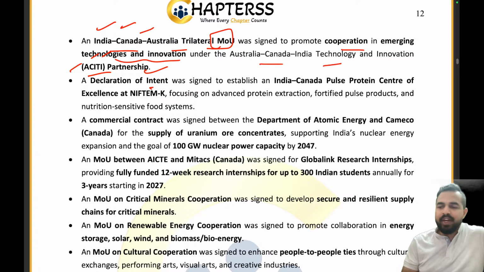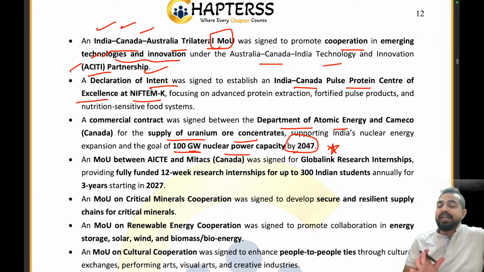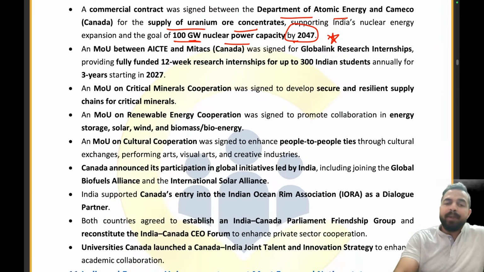The declaration of intent was signed to establish an India-Canada Pulse Protein Center of Excellence in NIFTM-K. A commercial contract was signed between the Department of Atomic Energy and Cameco for the supply of uranium ore concentrates, and they are basically targeting India's nuclear energy expansion and the goal of 100 gigawatt nuclear power capacity by 2047. So please remember this data. By 2047 we are targeting 100 gigawatts of nuclear power capacity.